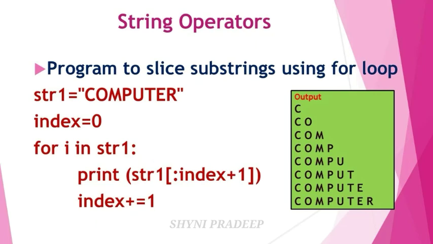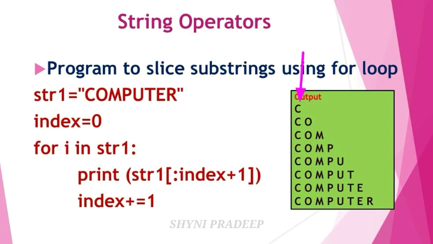Okay, first you have to take this character C and next see the print statement, string 1. The starting value is not given but that is the 0th index position, and the ending value is given, index plus 1, that is 0 plus 1, that is 1. So you have to specify 0 to 1 but you don't take 1, you have to take 0 only. Which value is stored in index position 0? That is C. So C will be printed on the output screen.